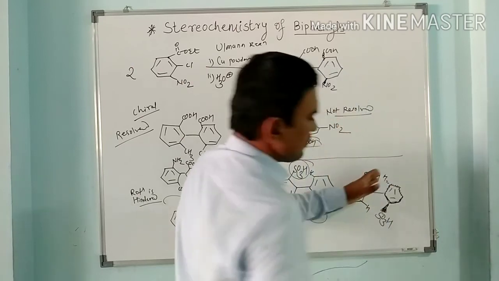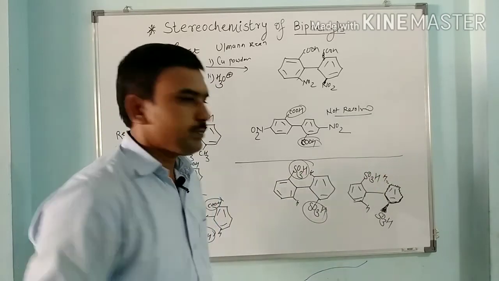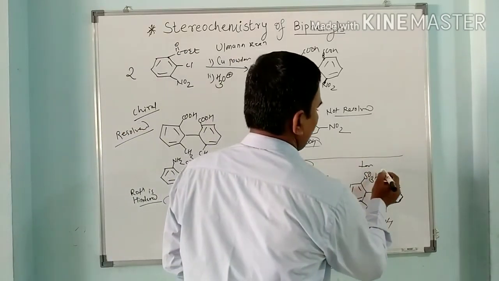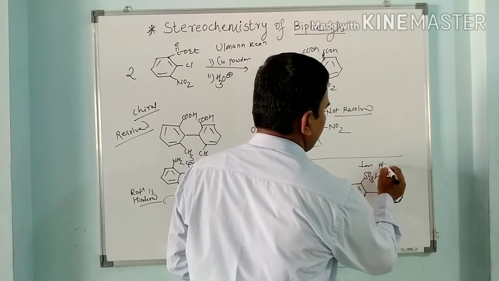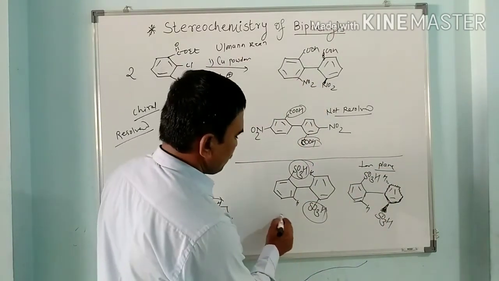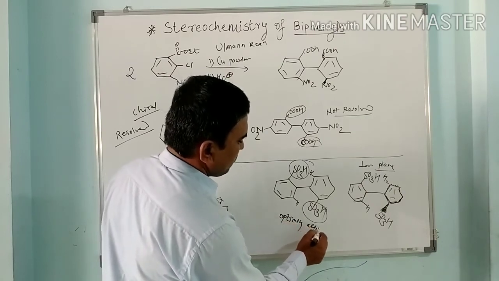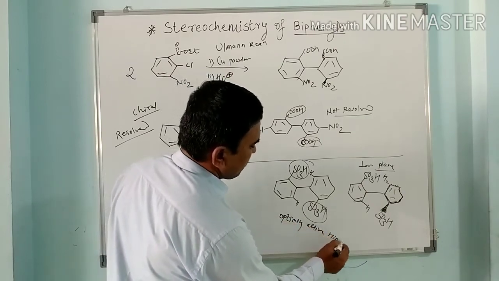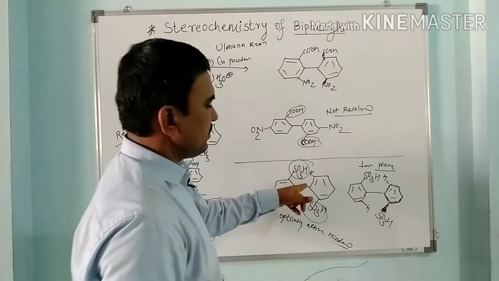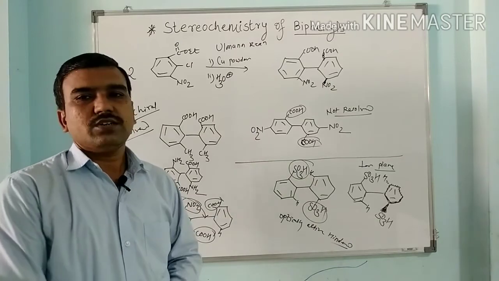So to avoid interaction of this sulfonic group with hydrogen, both the rings lie in a perpendicular plane. So here both the rings lie in a perpendicular plane and show optical isomerism. This is optically active because of hindered rotation. Rotation is hindered about this carbon-carbon single bond. So here biphenyl disulfonic acid is optically active.